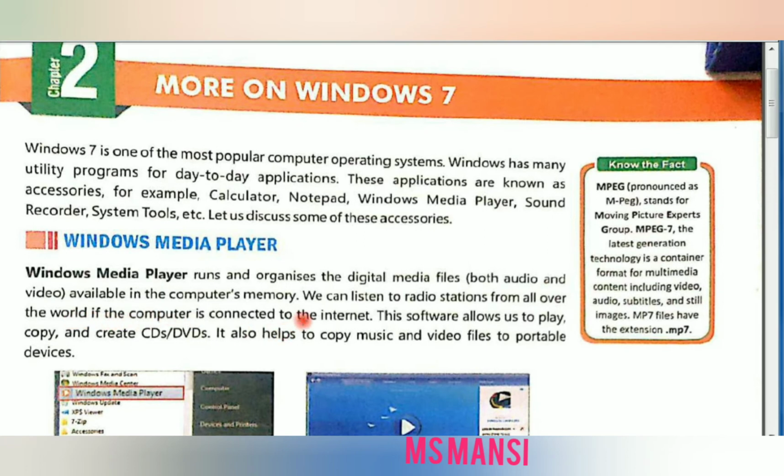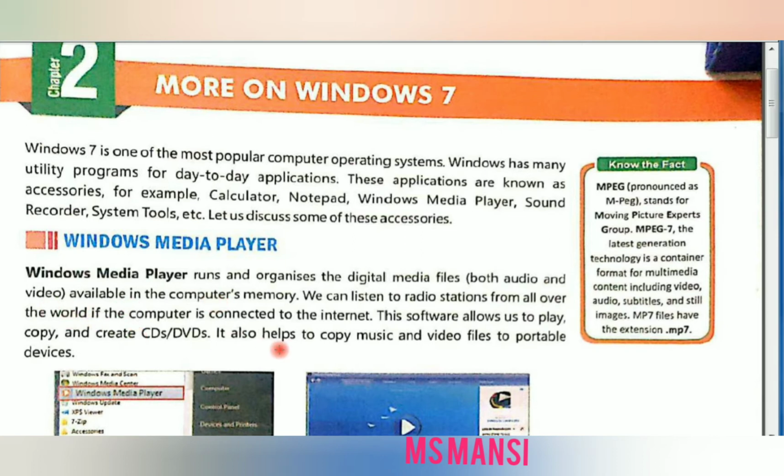Students, the software allows us to play, copy and create CDs and DVDs. Okay, this window media player allows you to play, copy and create CD and DVD also.